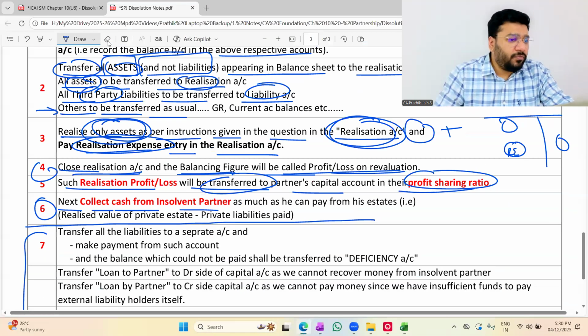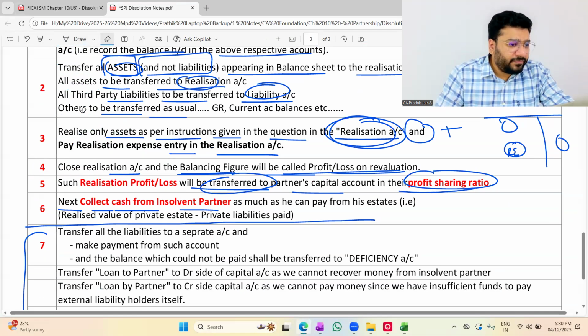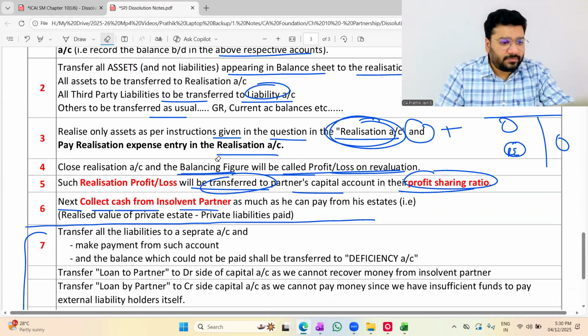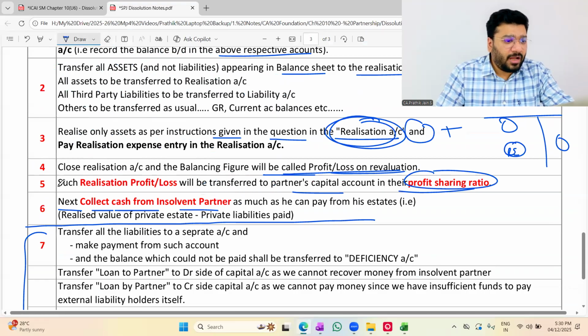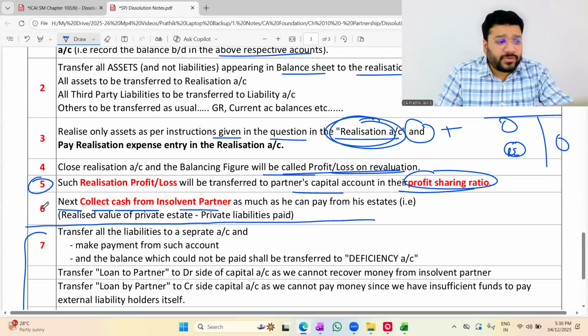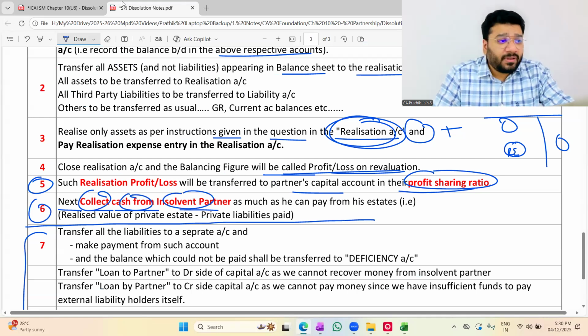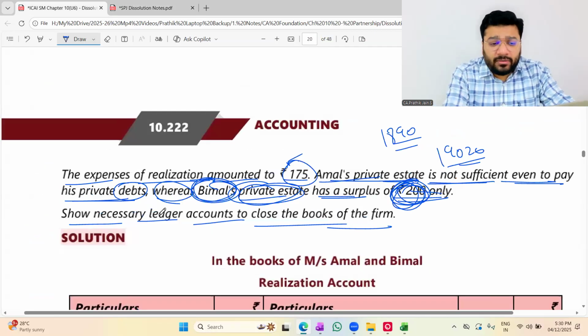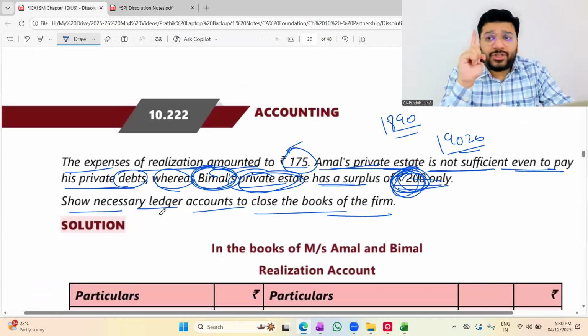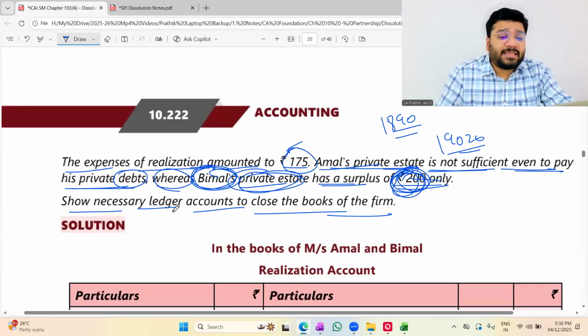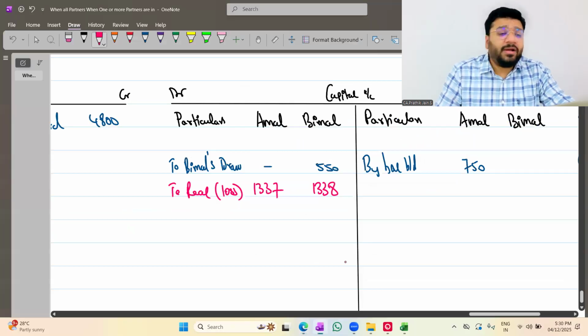How many points are over so far, people? How many points have we completed here from the notes? Up to 5 points over. Now the sixth point: collect cash from the insolvent partners, if any. Has the question mentioned anything about it? Amal's private estate is not fetching you anything, but Bimal's private estate is fetching you 200 rupees. So please tell me what the entry is going to be.